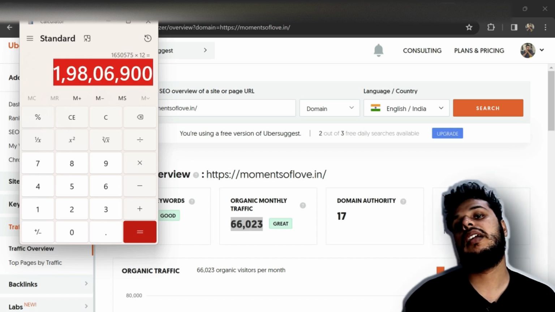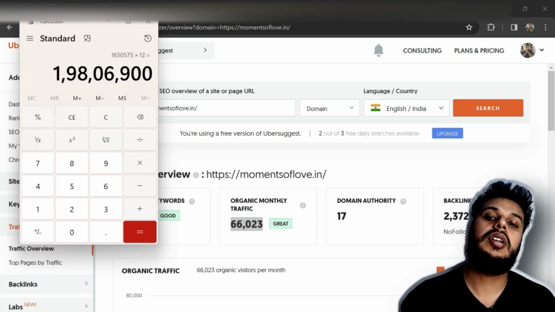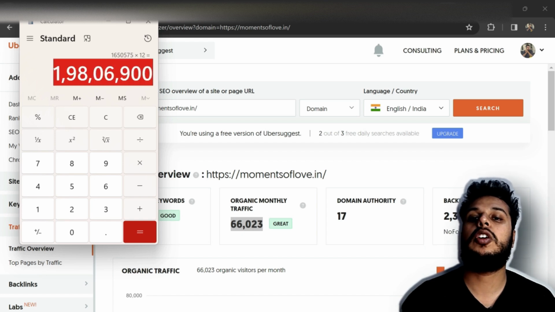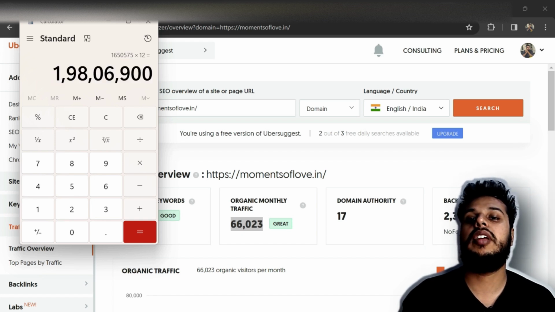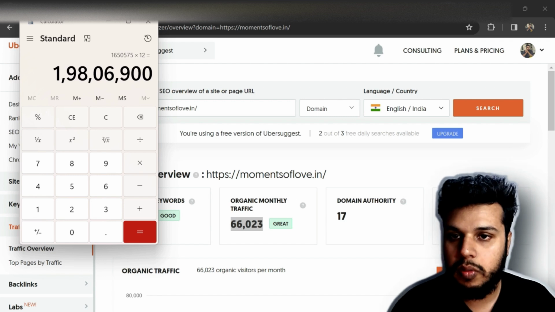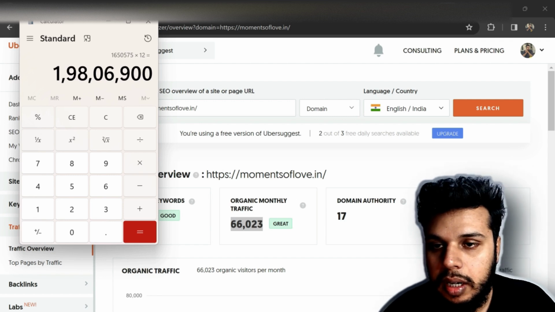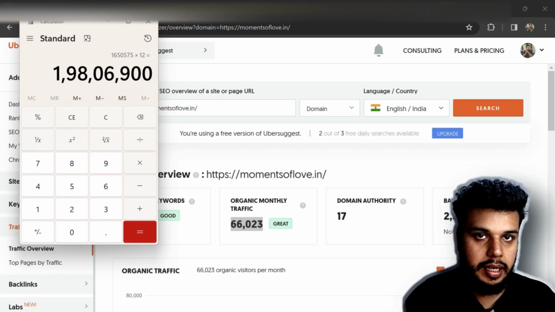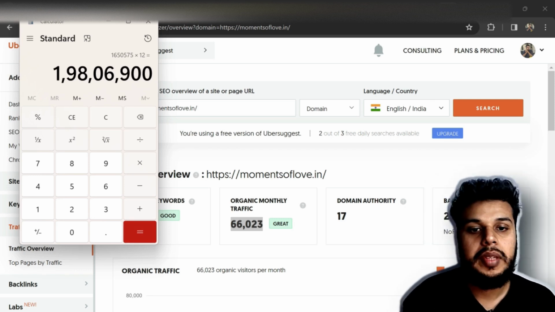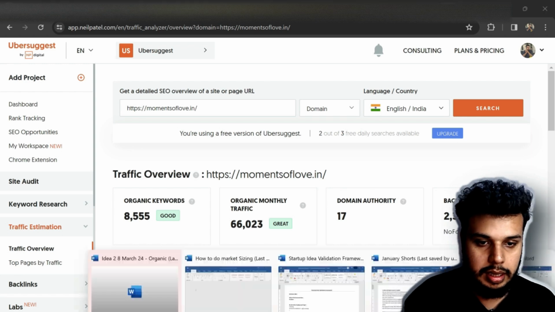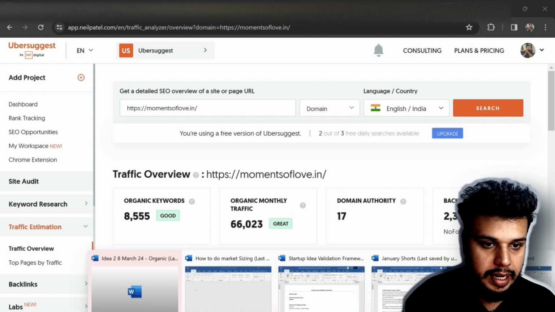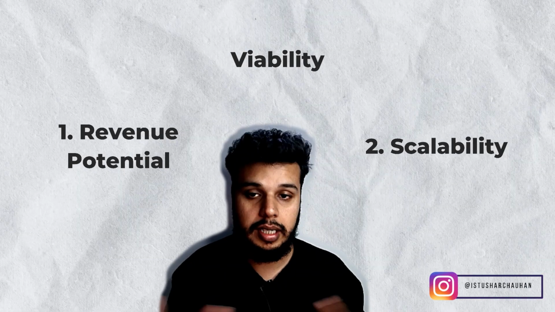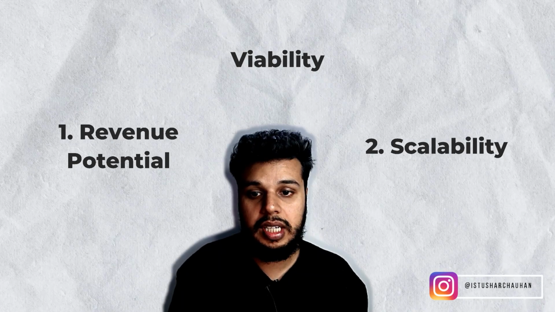If you are a market leader, after a lot of hard work, you will be receiving this revenue. I'm not talking about profit, I'm only talking about the revenue. This is 1 crore 98 lakhs 6,900, somewhere around 2 crores on a yearly basis. Okay, so cool. This is the revenue potential, guys. Starting out this business is relatively easy. Revenue potential is 2 crores.